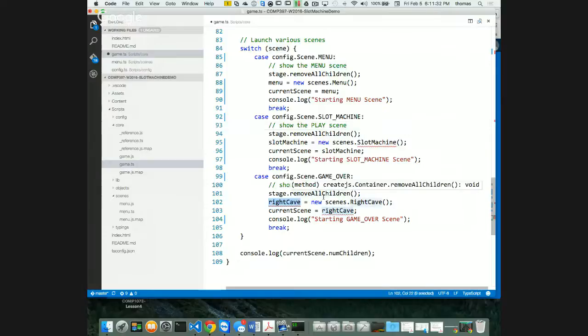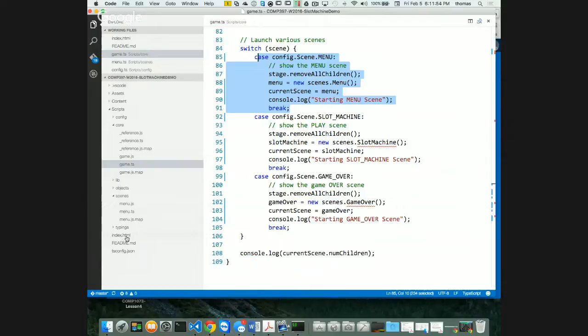And same thing goes here, game over, and this one is game over and game over. So I've changed all those names. Now I still have lots of errors, but I'm gonna get rid of these. This one's okay. There's a couple of other problems.